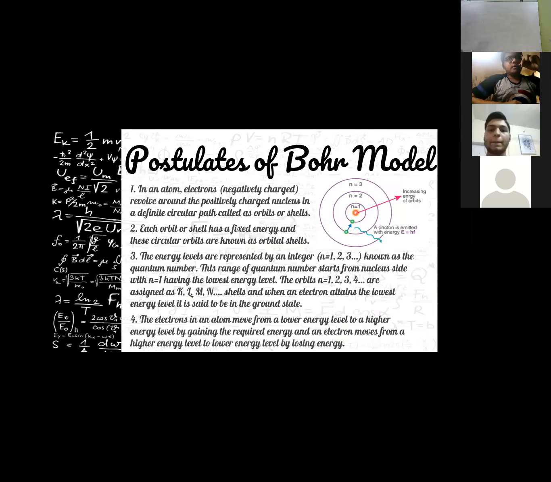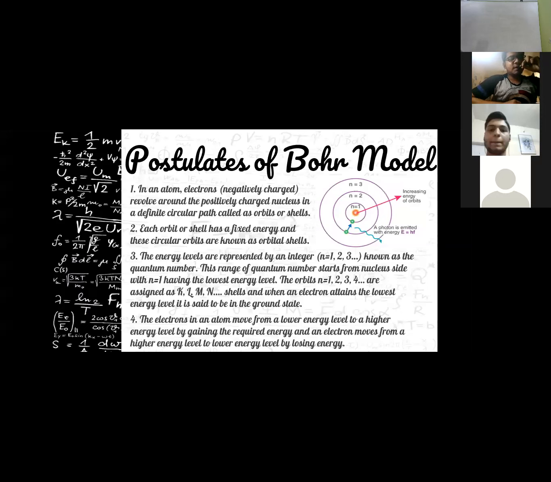Postulates of Bohr model. In an atom, electrons, which are negatively charged particles, revolve around the positively charged nucleus in definite circular paths called orbits or shells. Second, each orbit or shell has a fixed energy, and these circular orbits are known as orbital shells. Third, the energy levels are represented by an integer, where n equals 1, 2, 3, and so on, known as the quantum number. This range of quantum numbers starts from the nucleus side with n equals 1 having the lowest energy level.